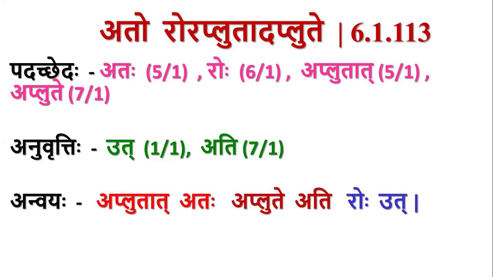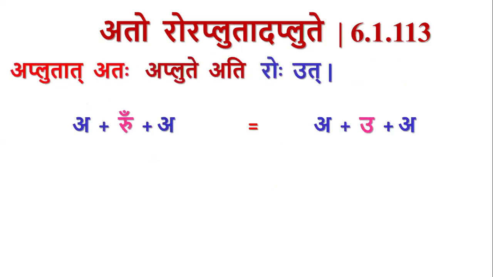So the complete sutra: aplutatah aplute ati roho uttu. Aplutatah, it should not be apluta. Ataha means rasva akara. Once we represent this akara by at, it represents only rasva, it doesn't represent apluta.